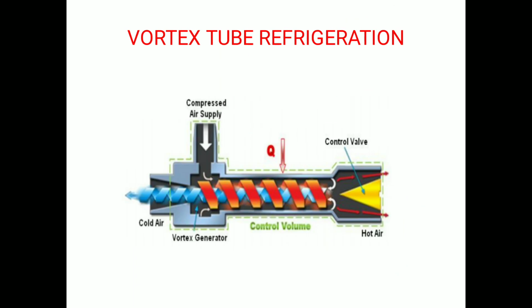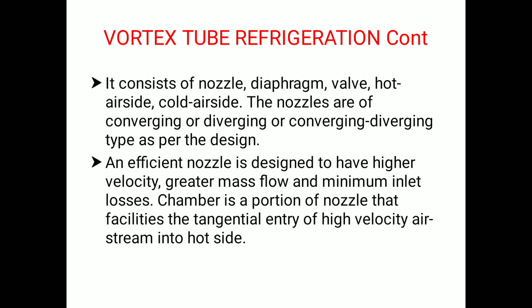So next is the vortex tube or pulse tube refrigeration system. You can see the arrangement of vortex tube refrigeration. How does the vortex tube refrigeration system work? It consists of a nozzle, a diaphragm, a valve, a hot air side and a cold air side.